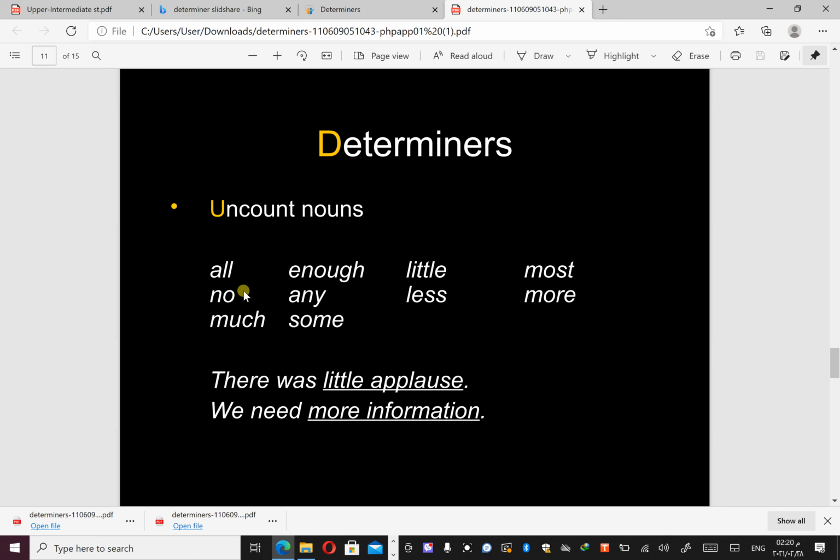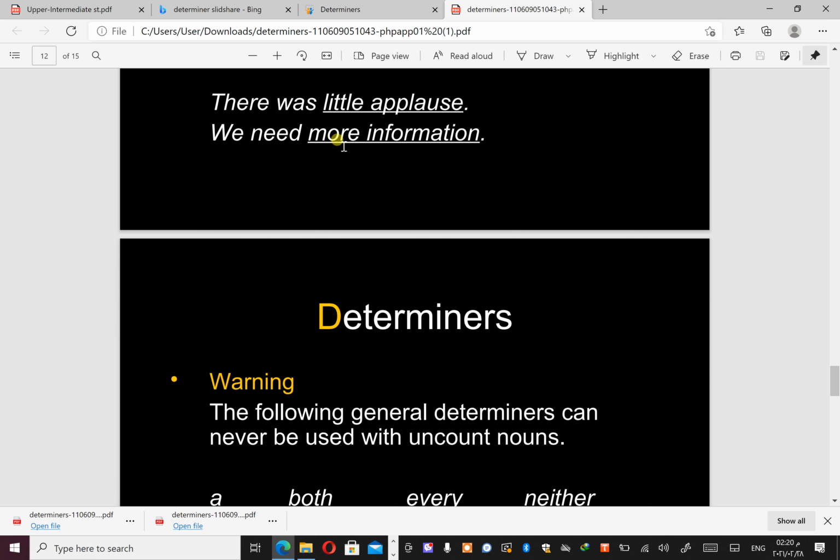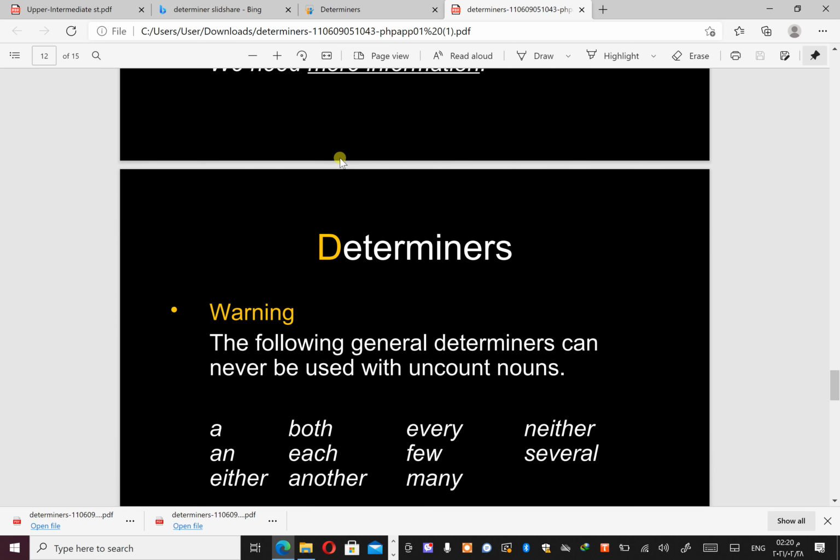We can use it for singular countable, plural countable, and also uncountable: much, enough, any, some, little, less. Little is used exclusively with the uncountable. Less, most, more. There was little abuse, okay? We need more information. Of course, information we cannot make plural, so that is why it's treated as uncountable.